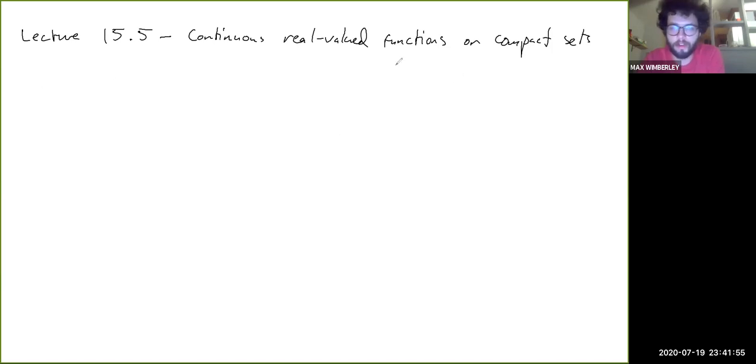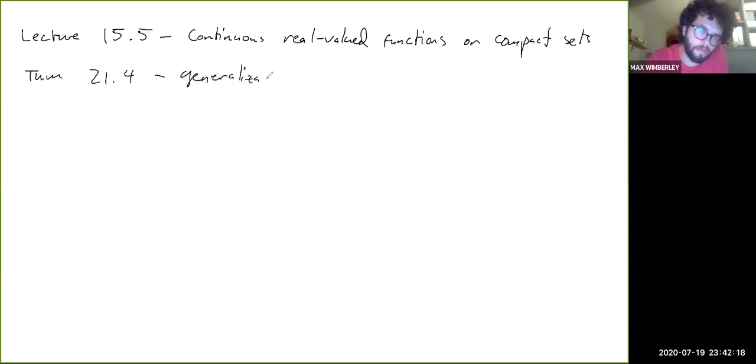Okay, so in this relatively short segment, I'm just going to go through this corollary of the previous theorem we proved, right? Which, as I said before, that theorem, theorem 21.4, is a generalization of, let's see, I believe it was 18.1 and 19.2, yeah.